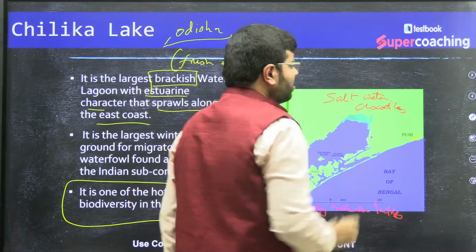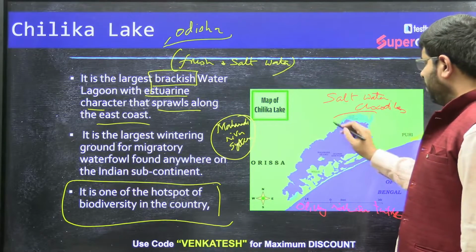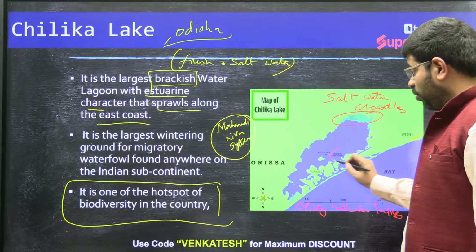And any lake is known for birds, so you also have the Chilika bird sanctuary here. You know, there is a dolphin sanctuary as well.